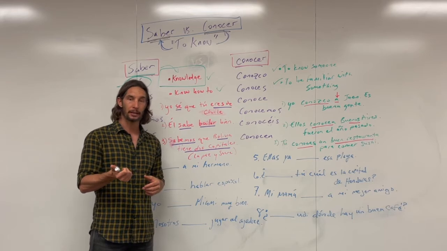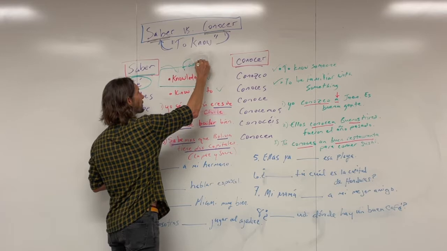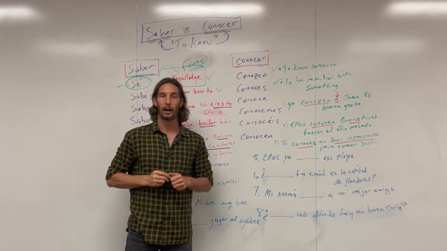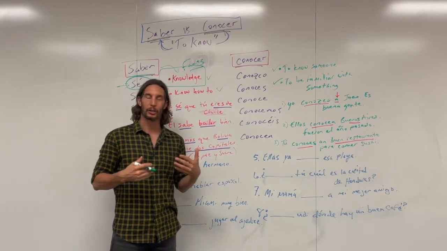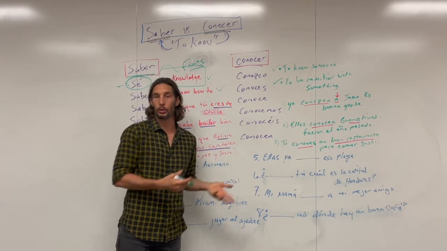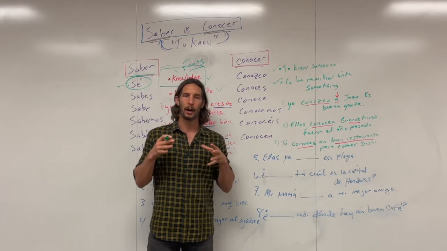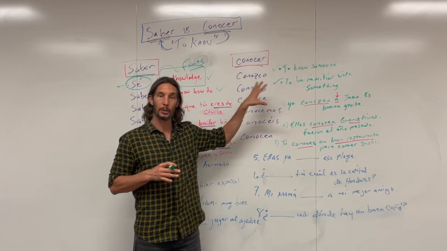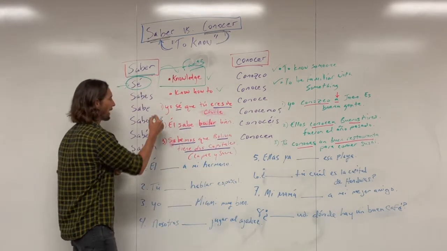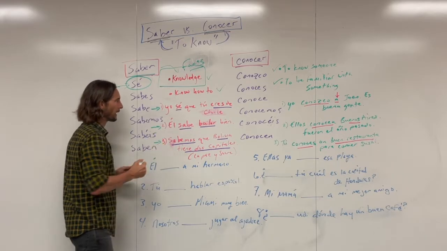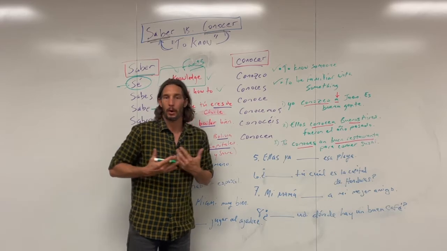Knowledge about something, right? Like just knowing facts, essentially. So knowing facts, information, and to know how to do something, like to know how to roll sushi, to know how to dance salsa, like things like that. So that's going to be very different than why we would use conocer, and I'll get to that in a second. But I have 3 examples here for you, and I'd like to walk through them so you can see really what I'm talking about.